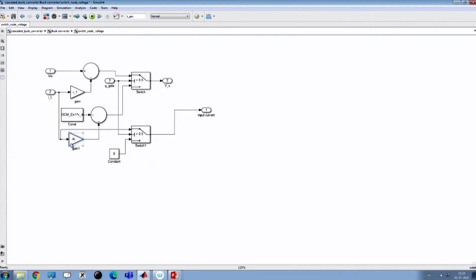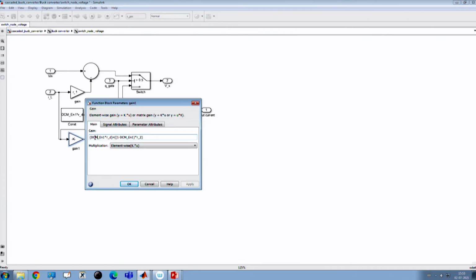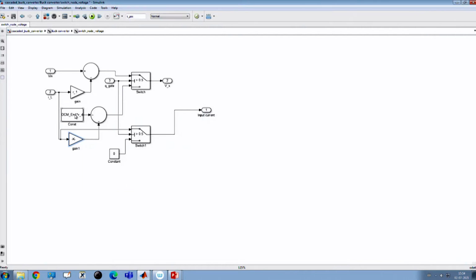So, what do we need to change here? I want to change only DCM enable number 1. This is the one particular block I want to customize in my .m file, where DCM_en, I want to number it 1 and 2. Here it is number 1, so I am just updating the value.